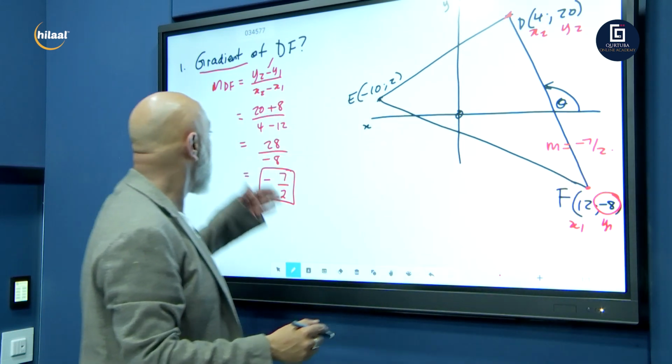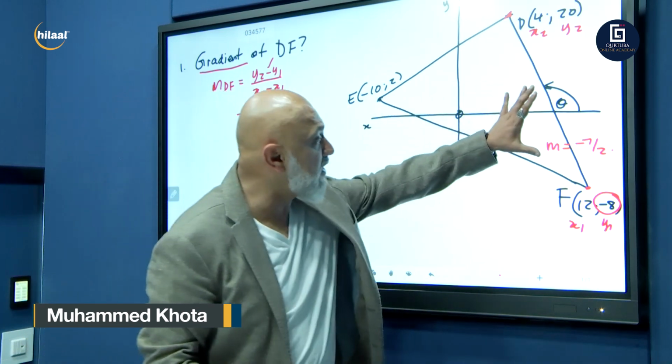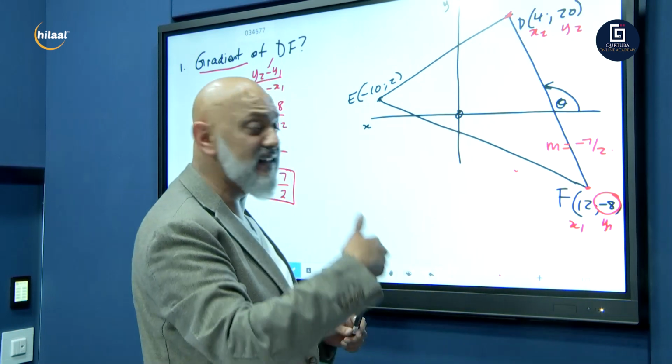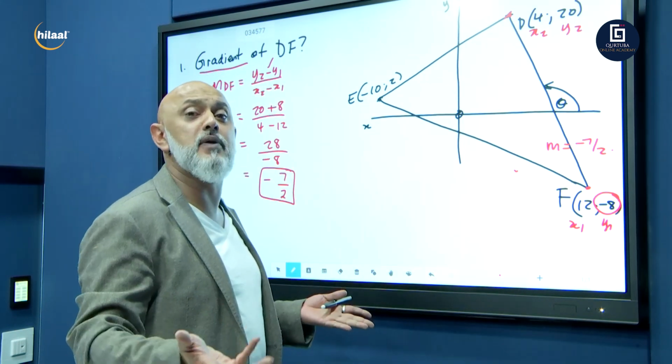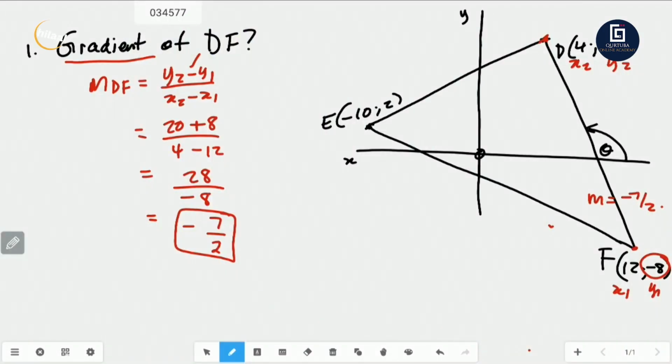And what you must do, the minute you're done with your answer, take your answer, go to your diagram, put it in here. Why? Because we are going to be utilizing it at a later stage. This is the opening question. I'm probably going to be giving you about 6 to 8 questions. This is question 1 out of 8.